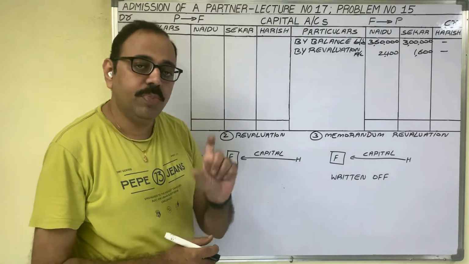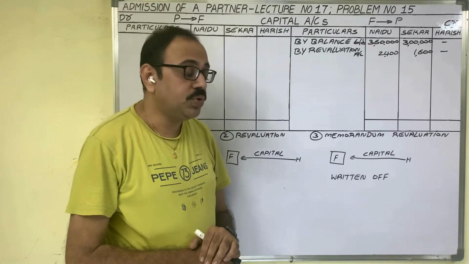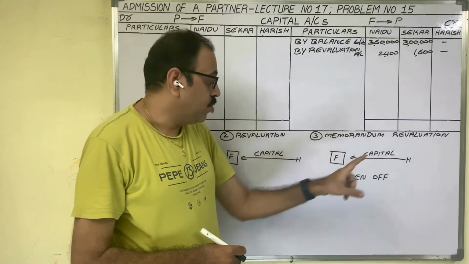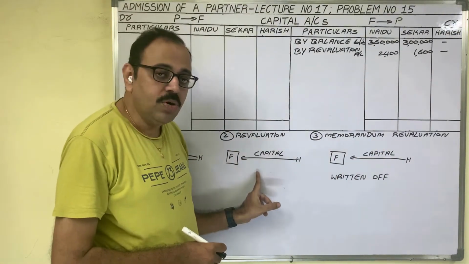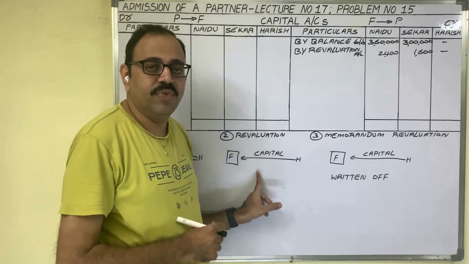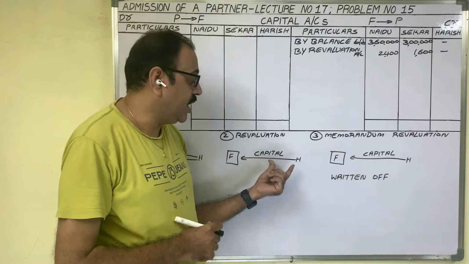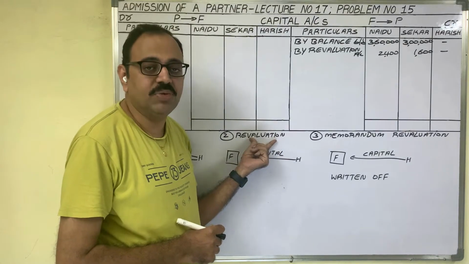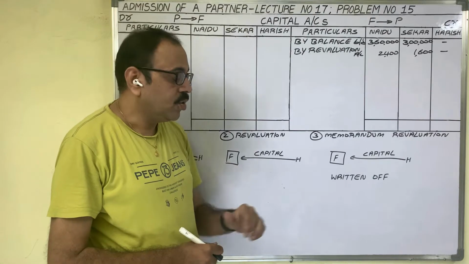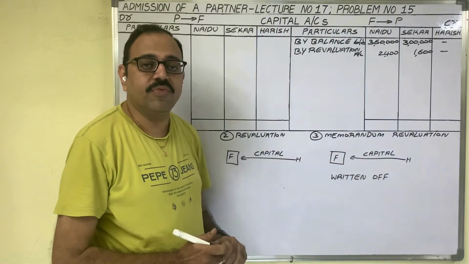If goodwill is to be cancelled, then we should adjust the goodwill under the memorandum revaluation method. If goodwill is to be created in the books, but it is not given that goodwill is to be written off, in that case we should adjust the goodwill under the revaluation method. In the present problem, it is clearly stated that the goodwill account should be written off.